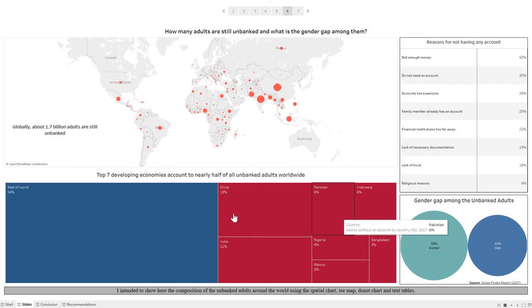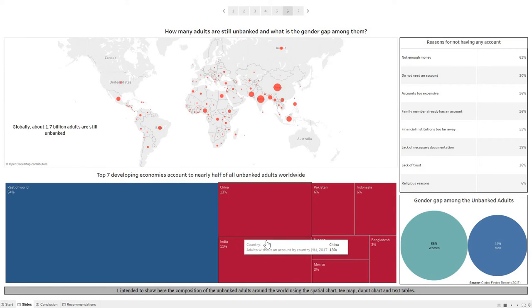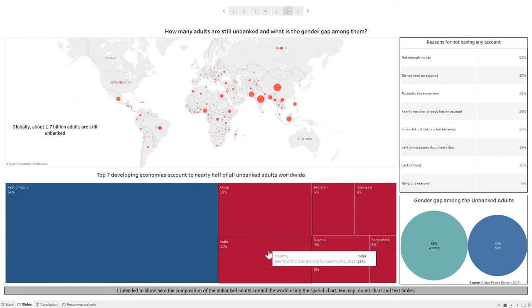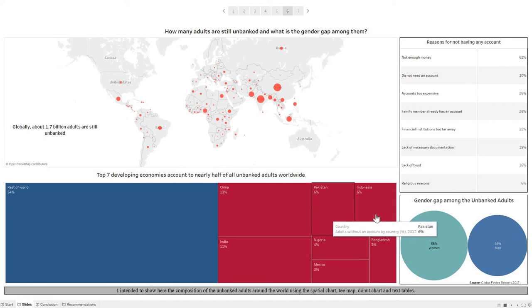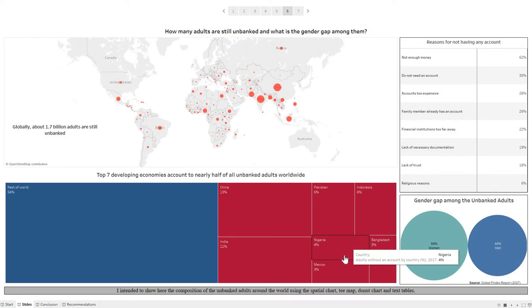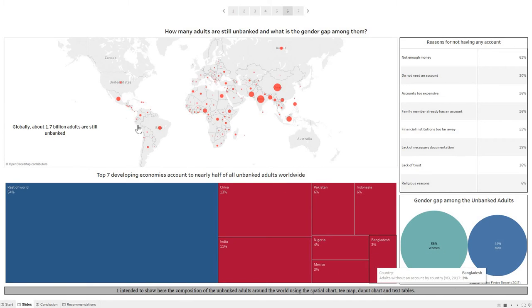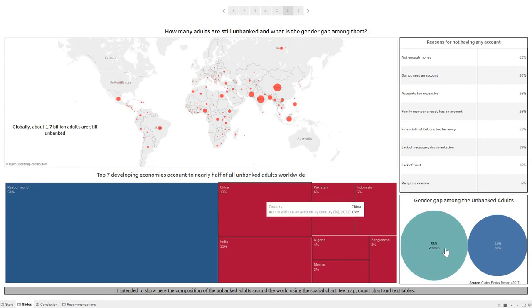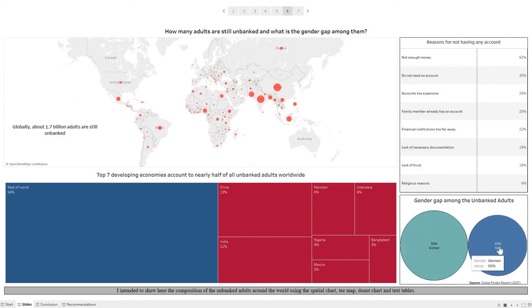And almost half of these adults live in the developing economies like China, India, Pakistan, Indonesia, Nigeria, Bangladesh, and Mexico. Of these unbanked adults, 56% are women and 44% are men. And this clearly shows the gender gap in terms of account ownership.